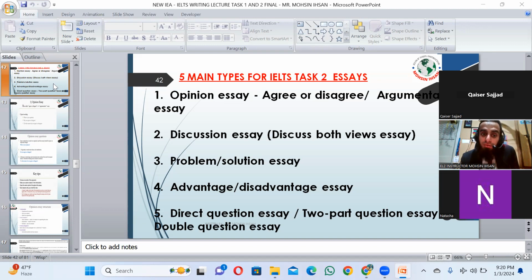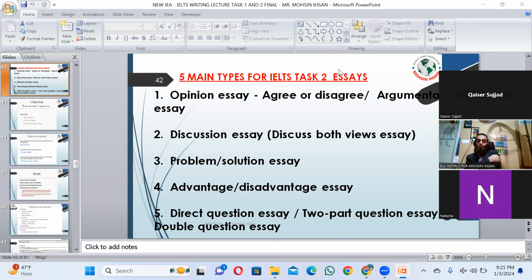Now, in those, the most important one is opinion essay. Opinion essay means when you share your opinion definitely, and either you agree or disagree. That does not matter. Sometimes even students get confused, like if we agree, will it matter? Our response is that it doesn't matter. Either you disagree, doesn't matter. But your answer must be grammatically, sentence-wise, structure-wise, coherence and cohesion-wise correct. What you are writing should be correct. It shouldn't be random. It should be related to the topic.